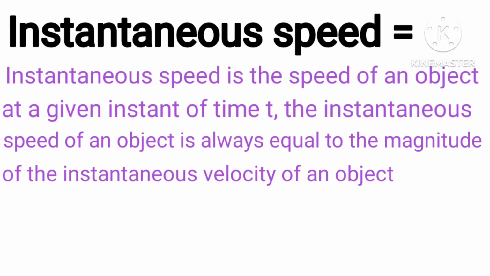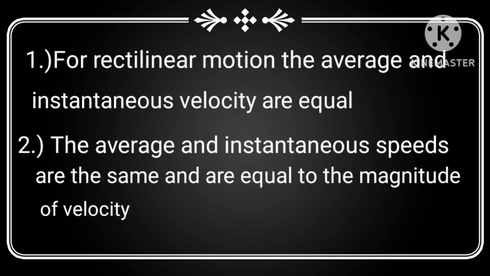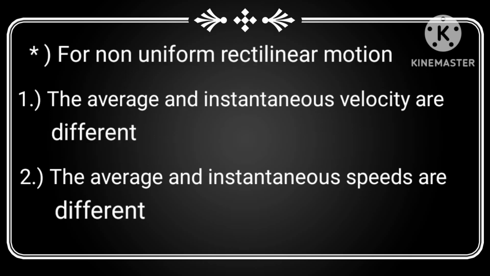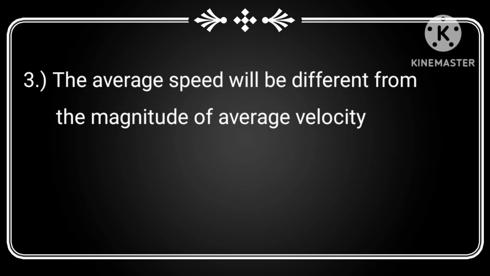Instantaneous speed. It is the speed of an object at a given instant of time t. The instantaneous speed is always equal to the magnitude of the instantaneous velocity of the object. For uniform rectilinear motion, the average and instantaneous velocity are equal. The average and instantaneous speed are the same and are equal to the magnitude of velocity. Also keep in mind that for non-uniform rectilinear motion, the average velocity and instantaneous velocity are different too. The average and instantaneous speeds are different. The average speed will be different from the magnitude of average velocity.